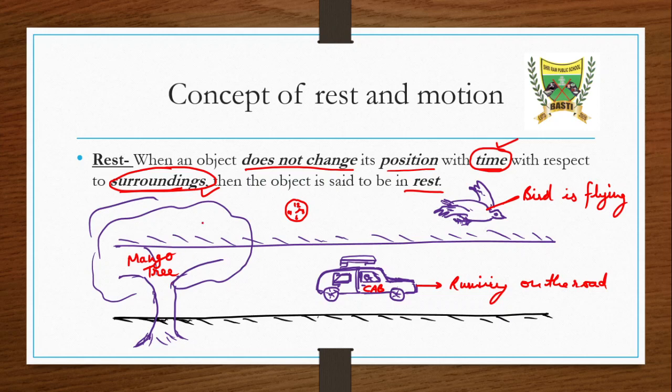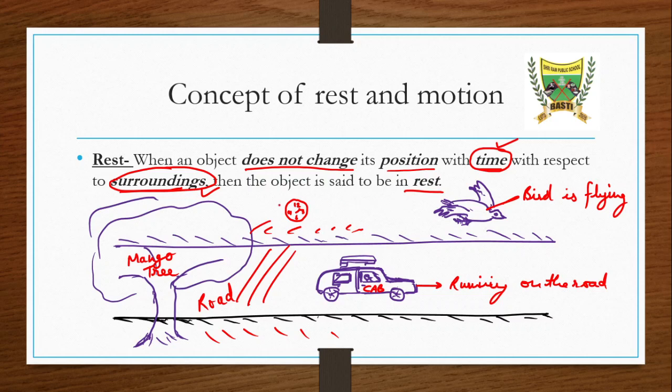And what are the surroundings of this mango tree? Surroundings are this road. Look here, this is the road, and the bird is moving. The cab is also moving because it is running. But the road and the outer field, suppose that here it is the outer field, are they moving? No, they are not moving.